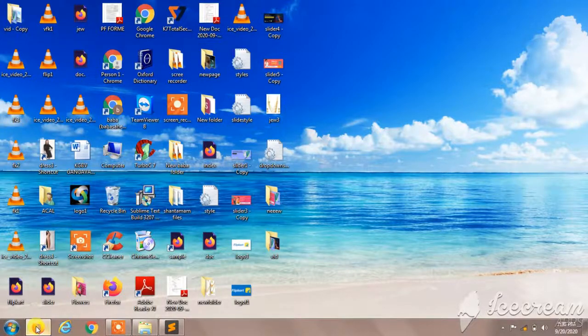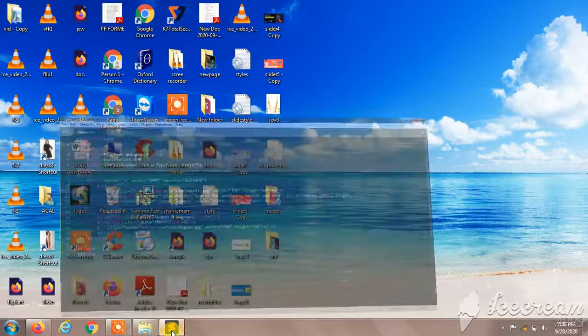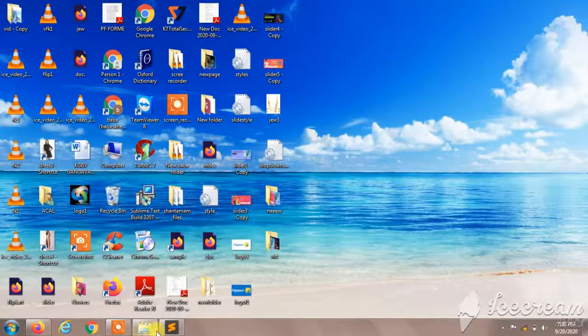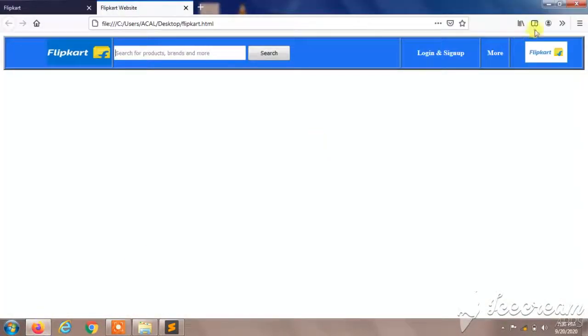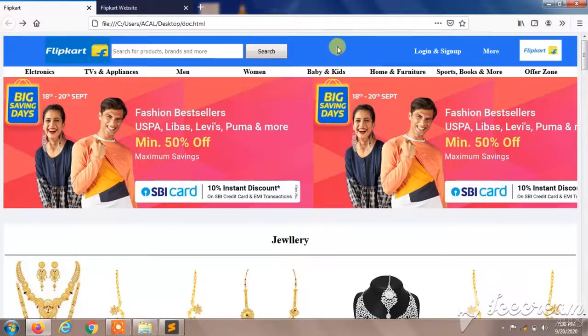I'll minimize this. I'll open my web page. I'll reload this. So you can watch here. It moves right and it moves into the center. So it was perfect, and it was clickable. We can click anything here. So I'm going to give a surprise. So here I'll remove 3 and I'll give 0. I'll save this and watch. I'll open my web page and I'll refresh it. So you can watch. It was awesome. It looks like the original Flipkart web page.